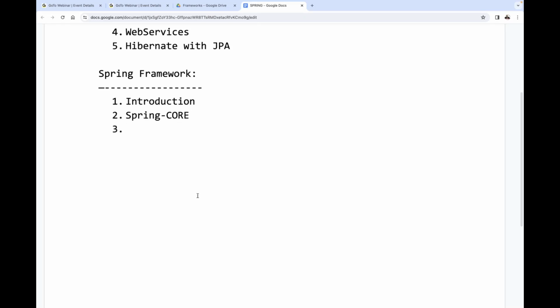It is a bit lengthy module when compared with all the others, but there only the total foundation is going to be covered. Foundation in the sense of Spring framework fundamentals, the total fundamentals we are going to cover. One example I said to you: in core Java, how much importance is available for object orientation? The same kind of importance is available for the Spring core module in the entire Spring framework.